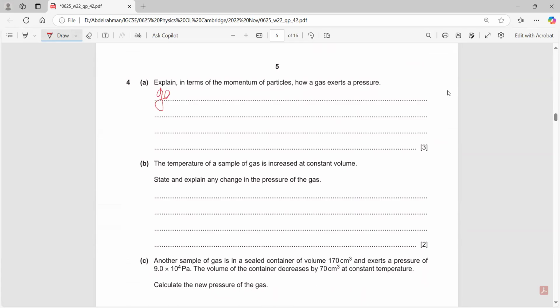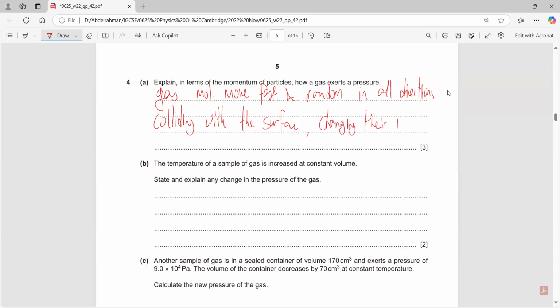Gas molecules move fast and random in all directions, colliding with the surface, changing their momentum, causing a force when you change the momentum, which is impulse.